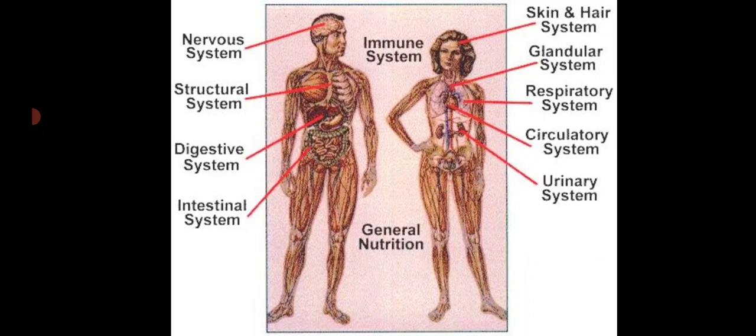For example, if you take the excretory system, what are the organs in the excretory system? Kidney, then ureter, urinary bladder, all these are the organs of the excretory system. And if you take the circulatory system, what are the different organs? The circulatory system consists of the heart and the blood vessels. So different organs group together to form the organ system.